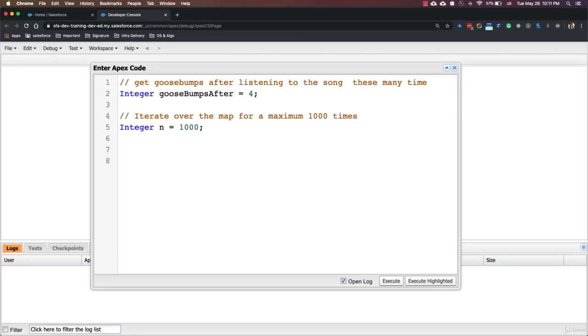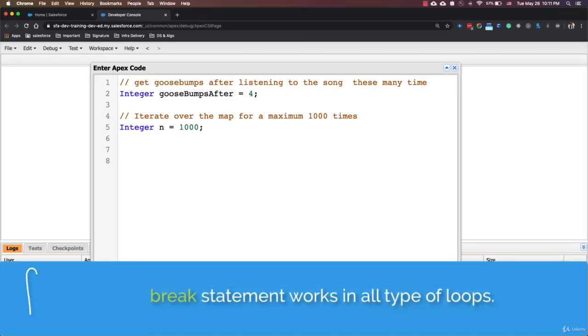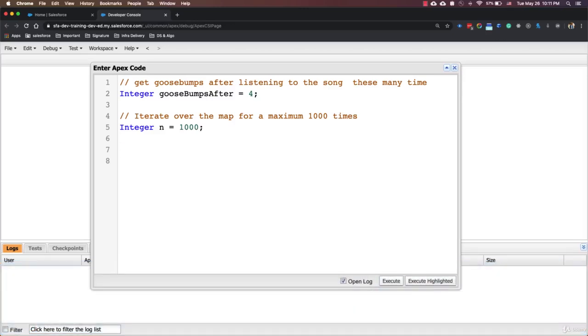And this break statement, it works for all the loops. You can use it inside your do while loop or while loop or for loop as well. So for this example, we are going to use for loop because it's easy to use. Let's declare one more variable here and we are going to call it I. Let's give it a value as 0 and we are going to iterate over this loop till the time i's value is less than n. And then our increment statement, which is I++,